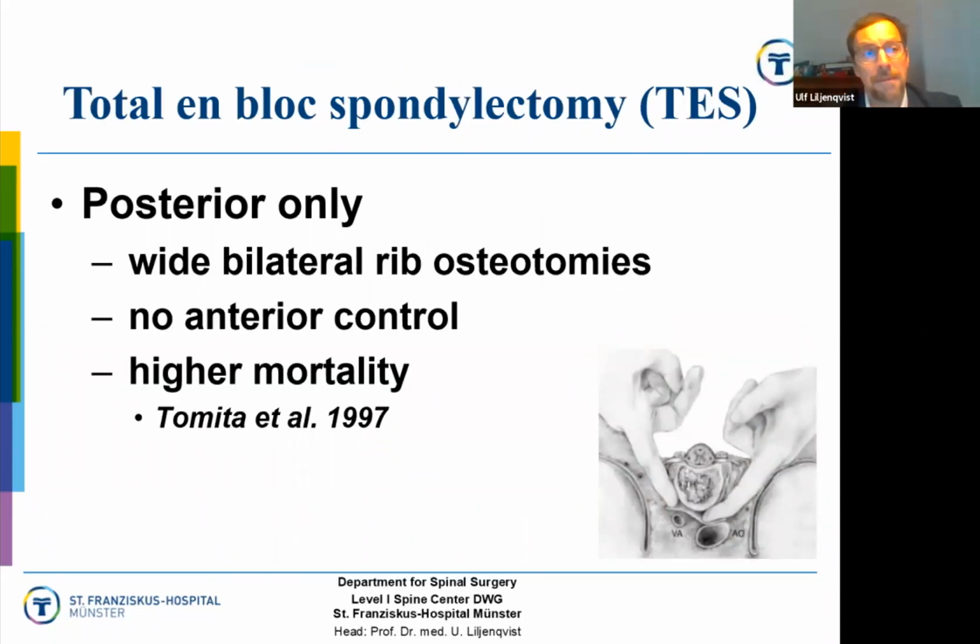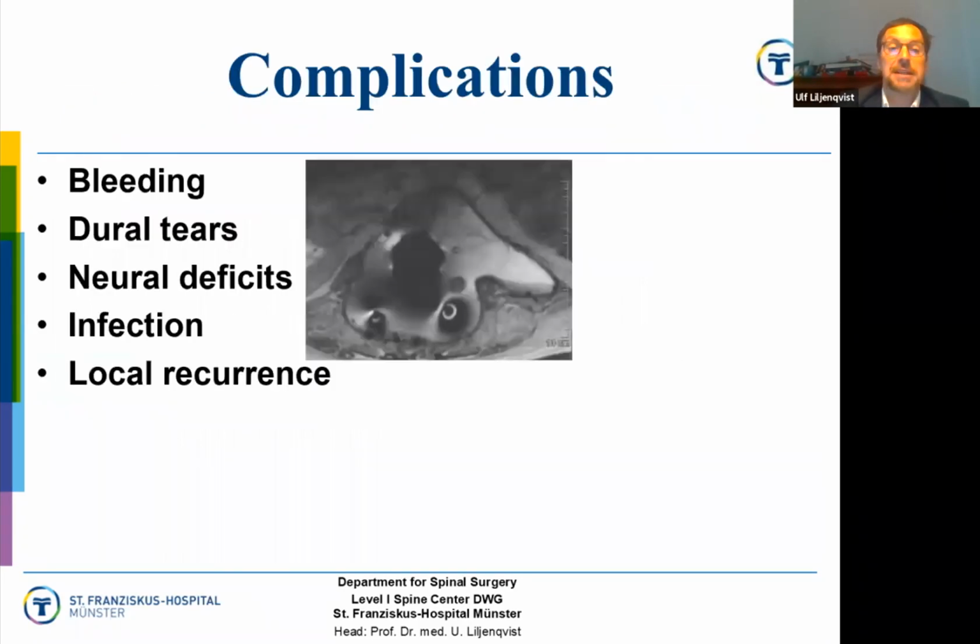If you have the rare instance of a single level affection with hardly any soft tissue mass, you might go for a posterior only en bloc resection. However, you do not have any anterior control and certainly a high morbidity. So my choice of preference is certainly the combined posterior and anterior technique.